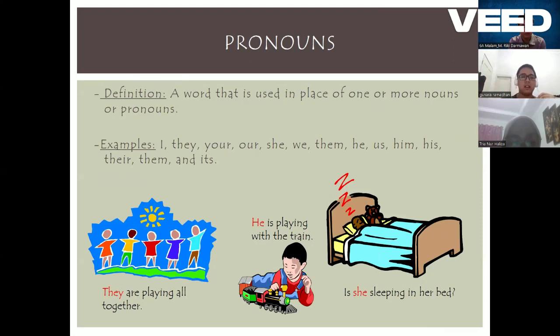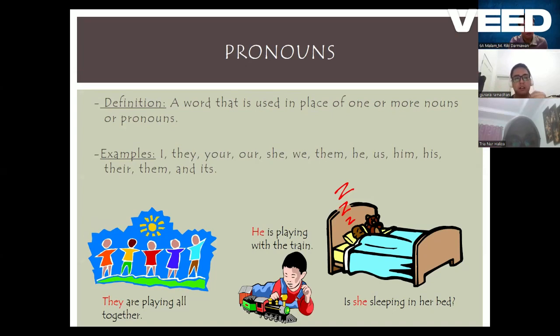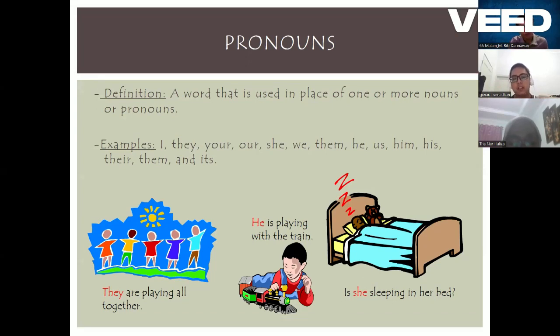For instance, in the bottom left here, we see a group of kids. They, the kids, are playing together. They replace the kids, so they are the pronouns. A boy is playing with the trains. Boy is replaced with he here.